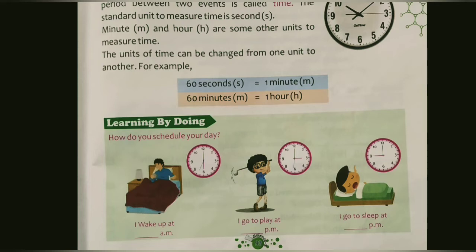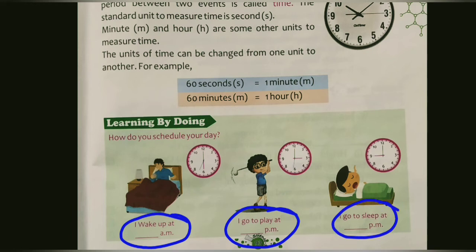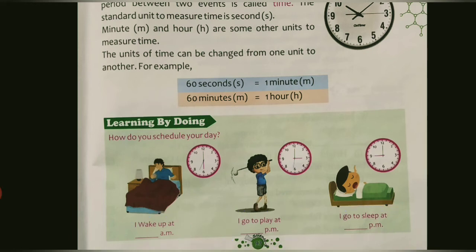Now an activity is given here. In the first point, I wake up at, you have to write the time at which you wake up, here at what time you play, and here at what time you sleep. Okay, so you have to write your own time here. Now come ahead.